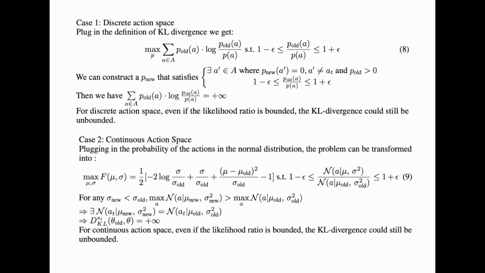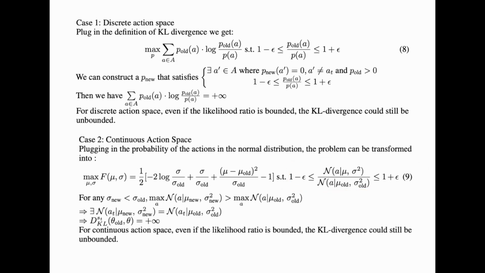Now, for the continuous action space, we simply plug in the normal distribution probability function. If you want the detailed proof or calculation, you can always look it up online. The problem can be simplified to this function right here, such that it satisfies the likelihood clipping range.